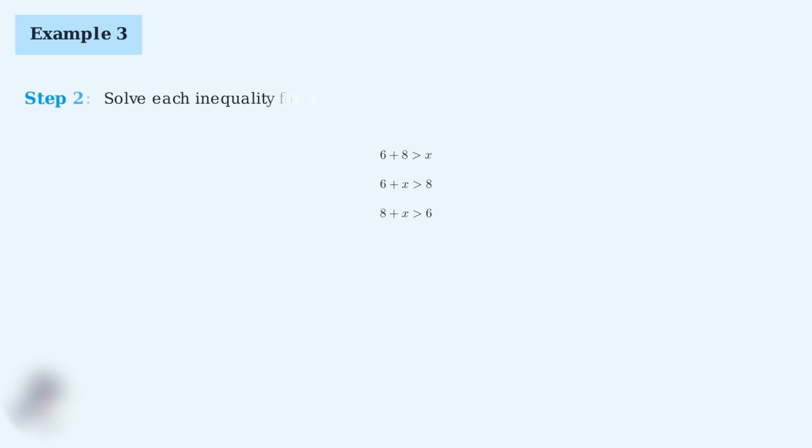Step 2. Now we solve each inequality for x. We'll work through them one at a time to find the constraints on x. From the first inequality, 6 plus 8 is greater than x, which simplifies to 14 is greater than x, or x is less than 14.